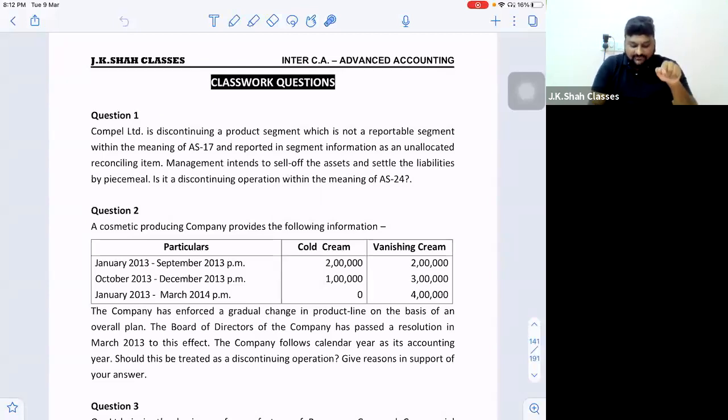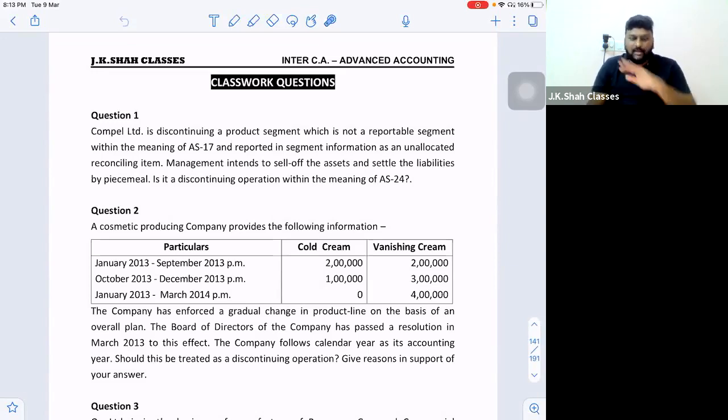And in this question, in the first line itself, they've given that it's a product segment, which means it's a business segment. Plus, they are also selling off all the assets and liabilities by piecemeal distribution. So what did I tell you? To decide whether it is discontinuing or not, two points are to be noted. First, it should be a segment. And second, it should be disposed of substantially in its entirety, that is by selling off in one single agreement, or a demerger or spin-off of ownership, or through piecemeal distribution or termination by abandonment. So here piecemeal is taking place.